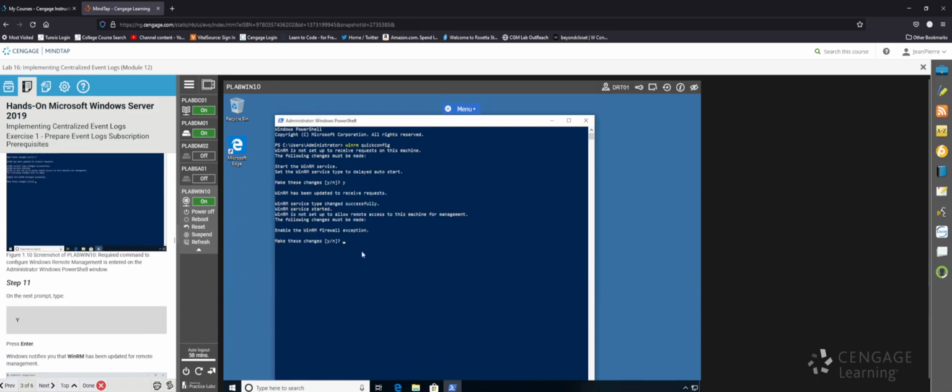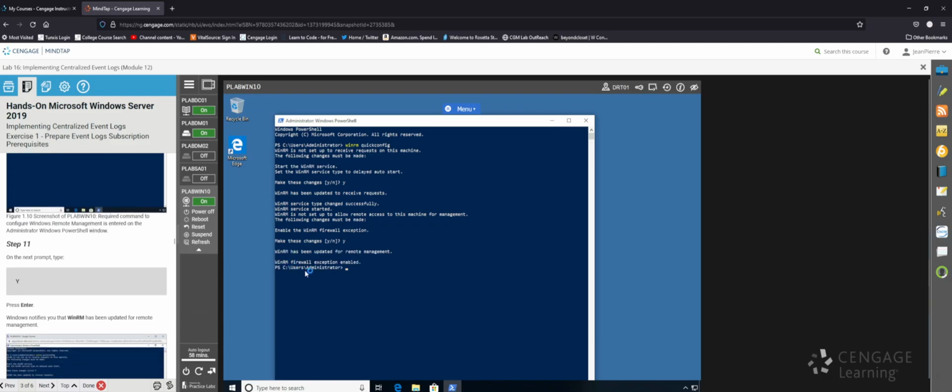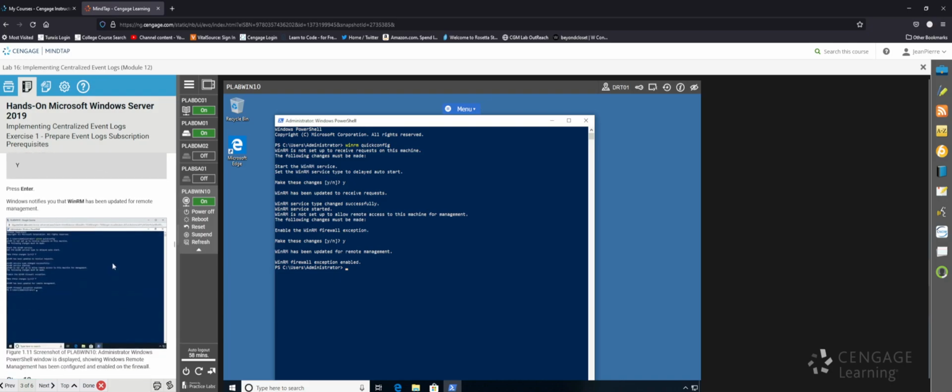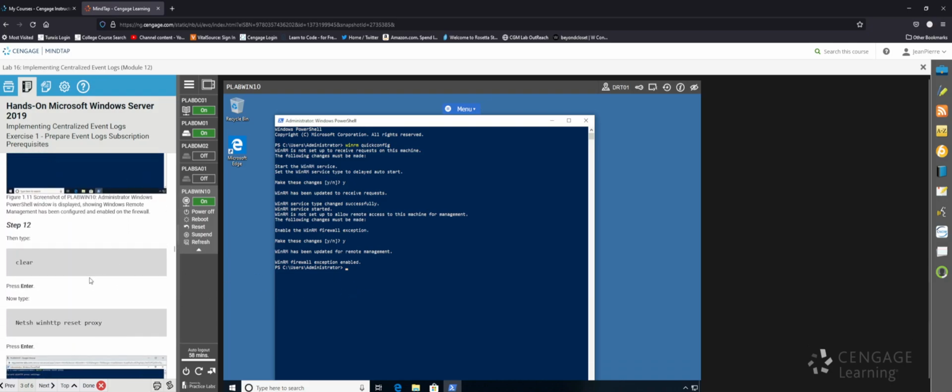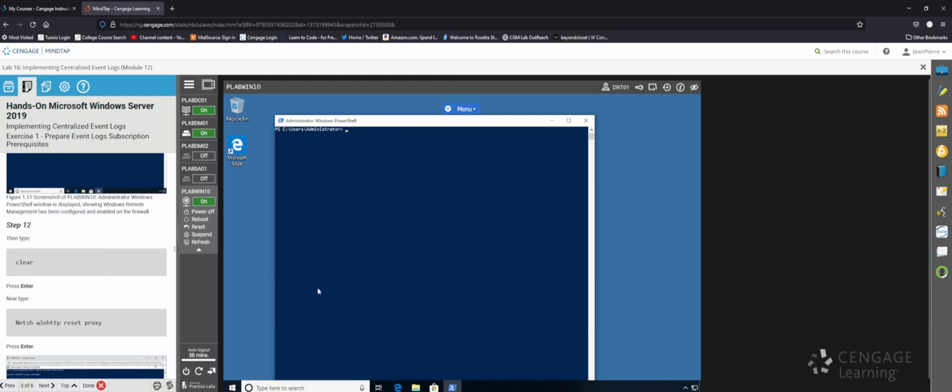And on the next prompt, we're typing Y again. All right, so WinRM firewall exception enabled. Great. So then we're gonna do, let's see, they want us to clear. Okay, just like so, it cleans up our workspace. And now we're going to type in netsh winhttp reset proxy.